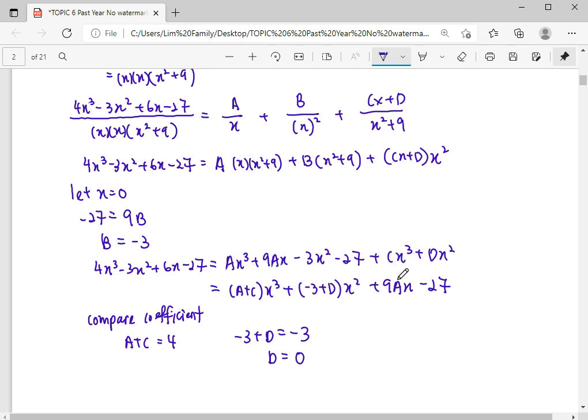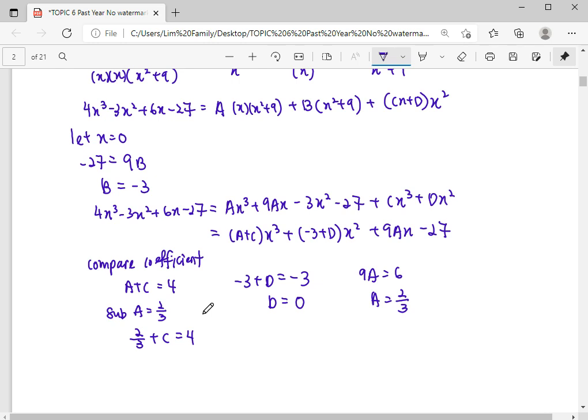Then we compare the next term. For x here, the coefficient of x is 9a. So 9a will equal 6. So this a will equal 2 over 3. So we can substitute here and find out our c. Therefore our c will be 4 minus 2 over 3. We get 10 over 3.